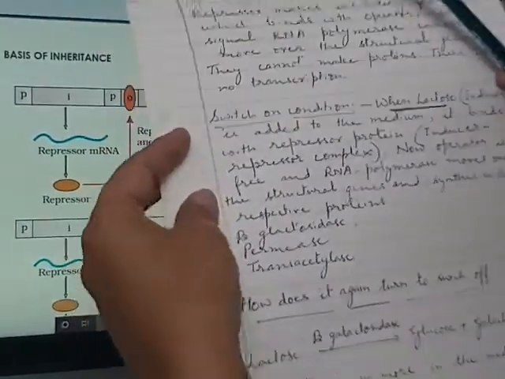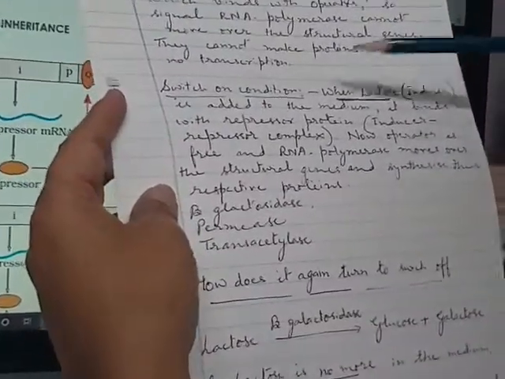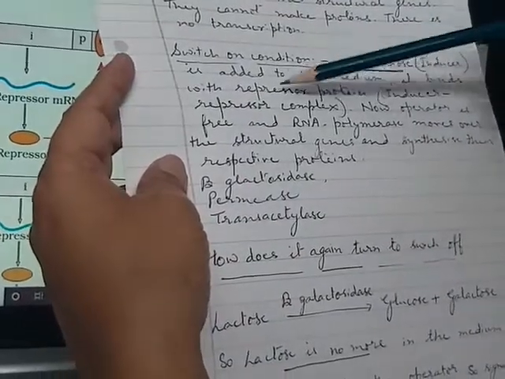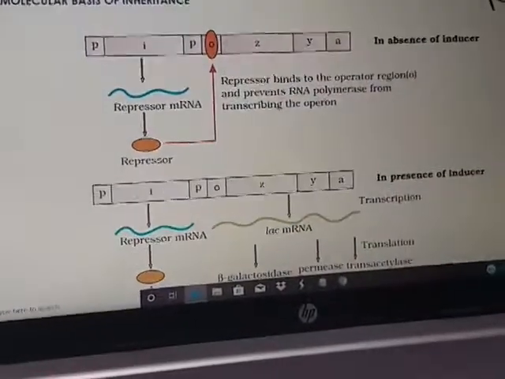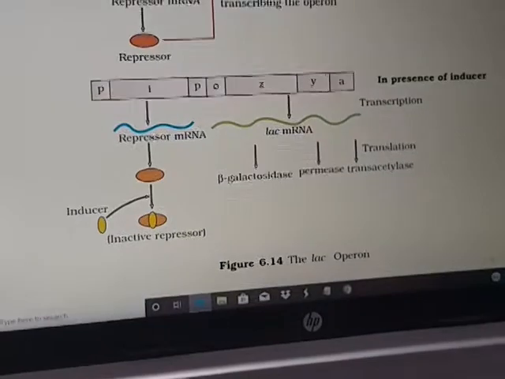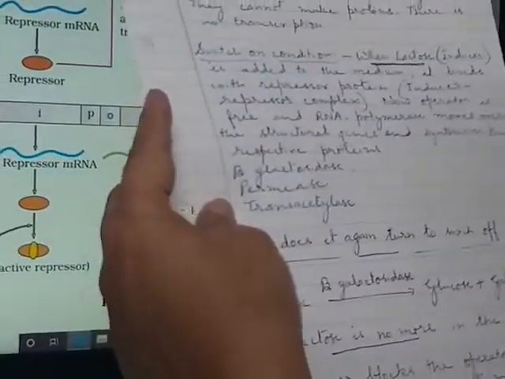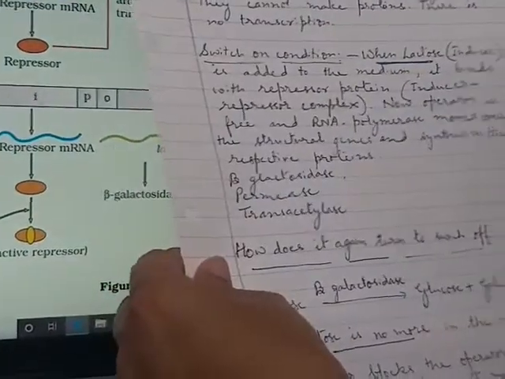And during the switch on condition, when lactose inducer is added to the medium, it binds with the repressor protein, and it makes the inducer repressor complex over here.